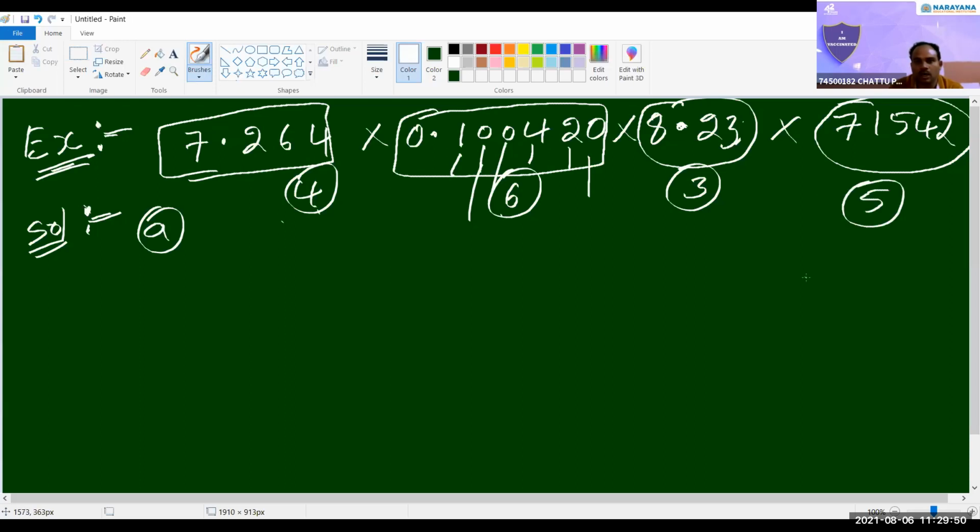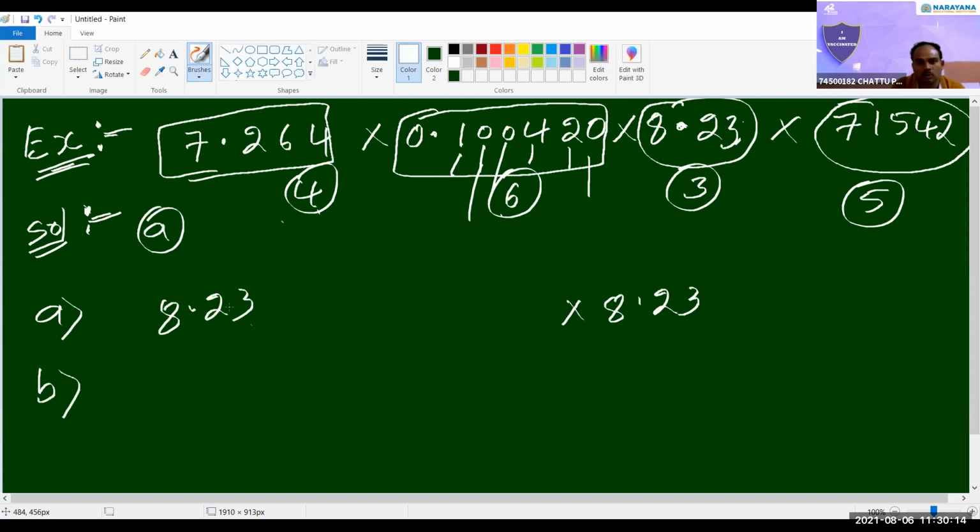Okay. What is the least significant figure here? This one, 8.23. Okay, that is right as it is. So 8.23, written as it is. Next.